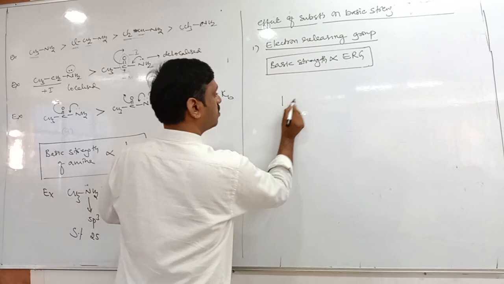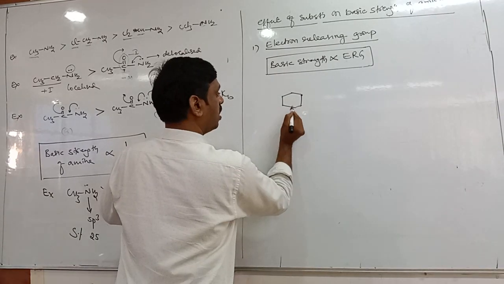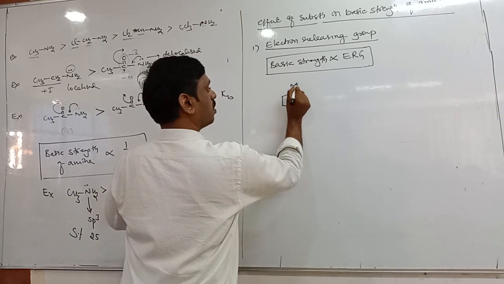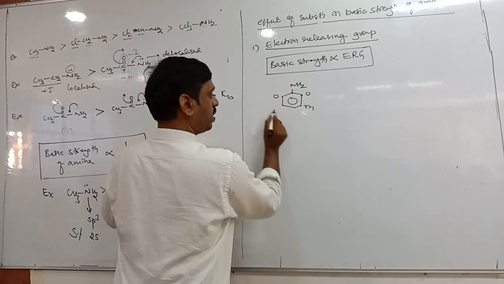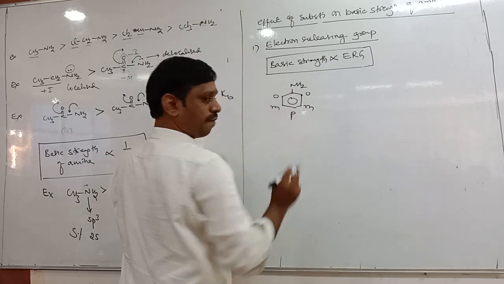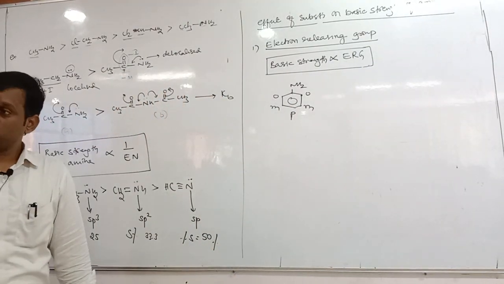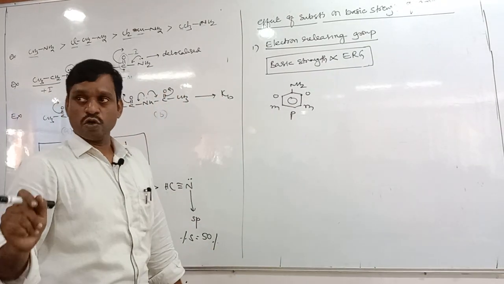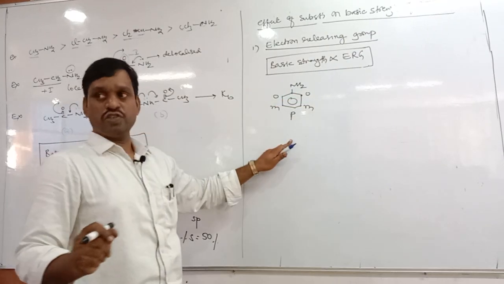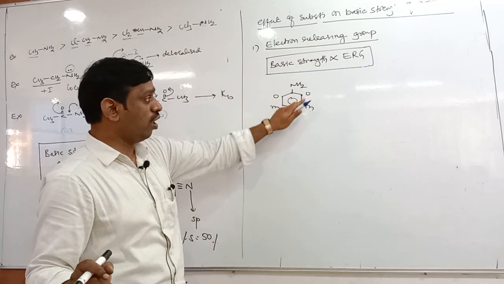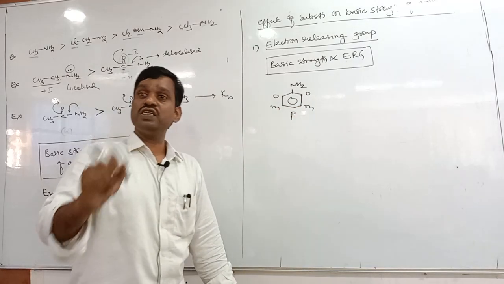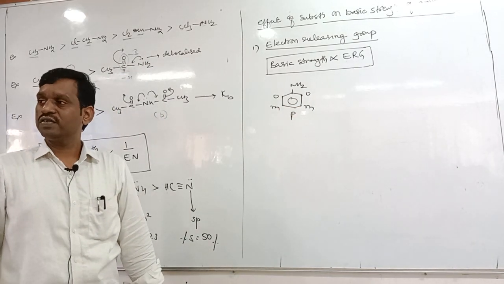For example, let us take aniline, right? So this is called ortho, it is meta, it is para. If electron releasing group is present at ortho and para position, which increases the basic strength of what?